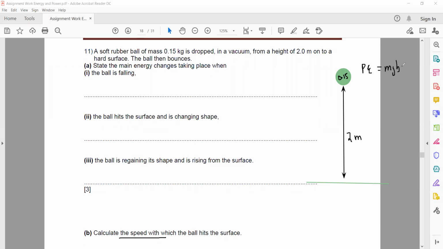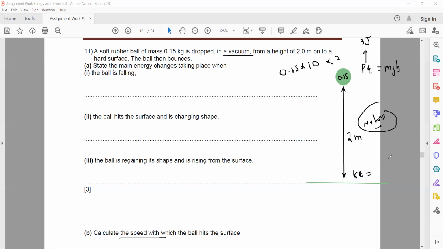So which form of energy will it have? Potential. What is the potential energy at this height? That's equal to 0.15 multiplied by 10, which makes 1.5, multiplied by 2. So when I multiply all of them, the potential energy is equal to 3 joules. As it is coming down, the potential energy changes to kinetic. If there is no loss of energy, because there is no air resistance, then how much is the kinetic energy before hitting?